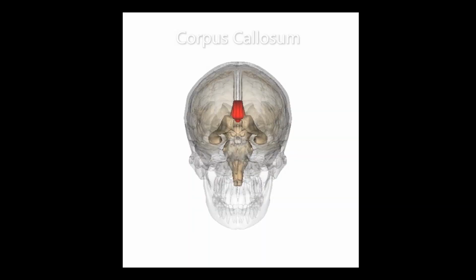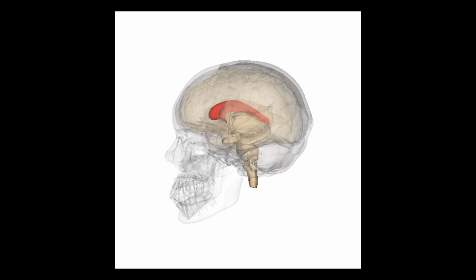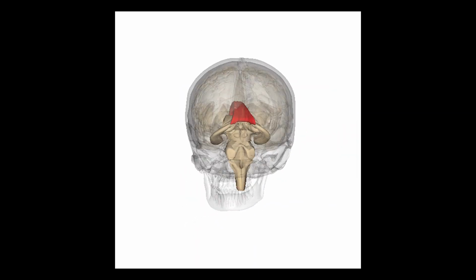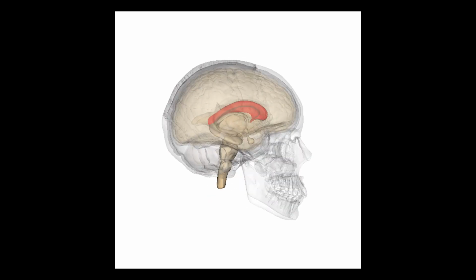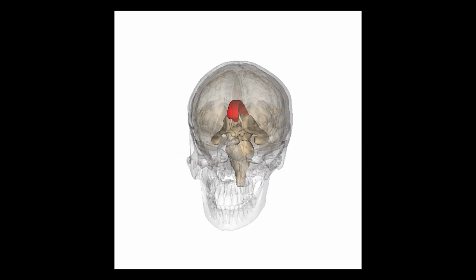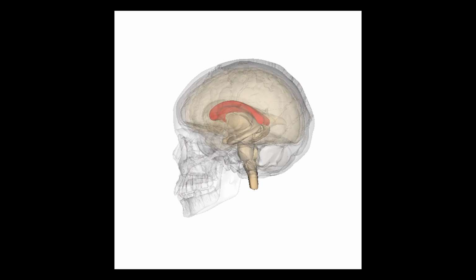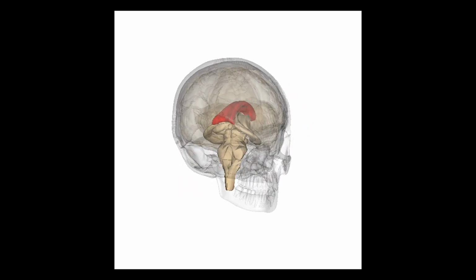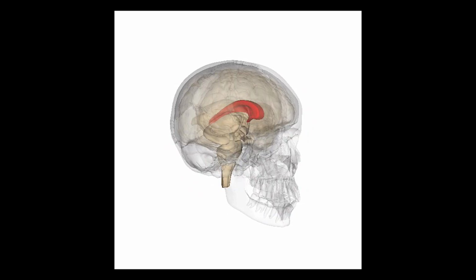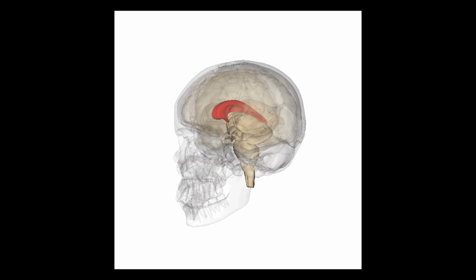By cutting the corpus callosum, which you can see here in red. The corpus callosum is a band of nerve fibers that connects the two hemispheres and lets information travel from one to the other. So because of the corpus callosum, the two hemispheres are always up to date with the information the other one is receiving and processing.